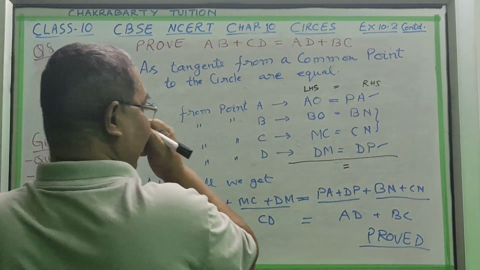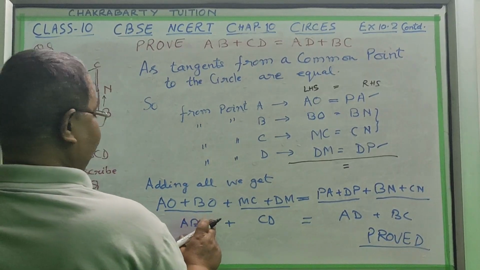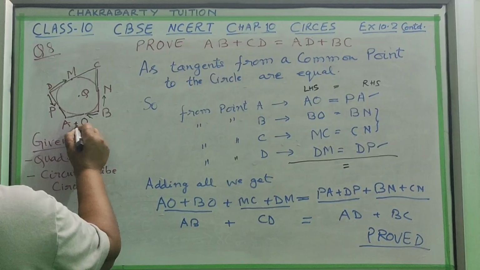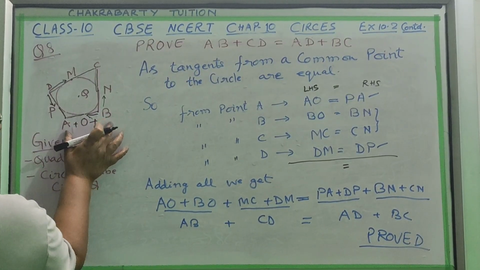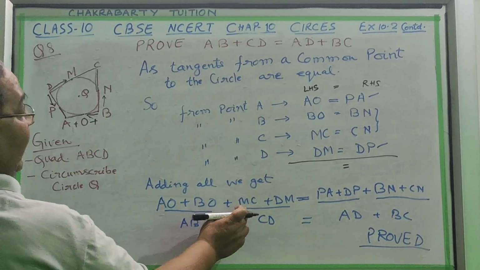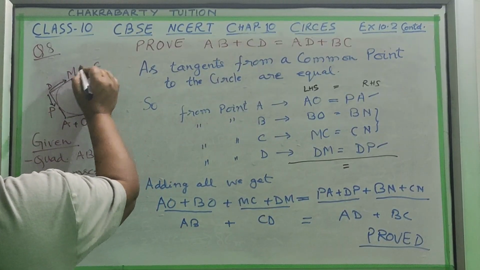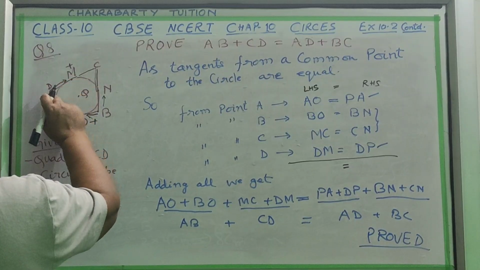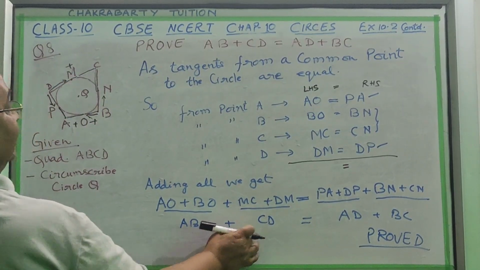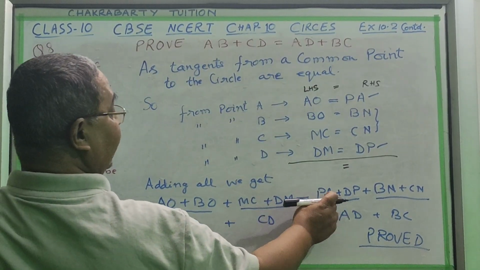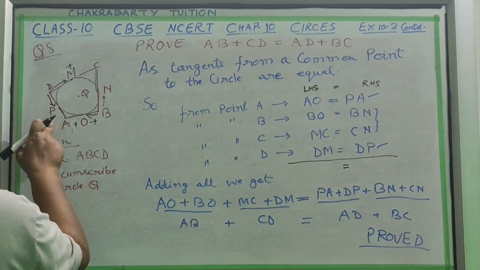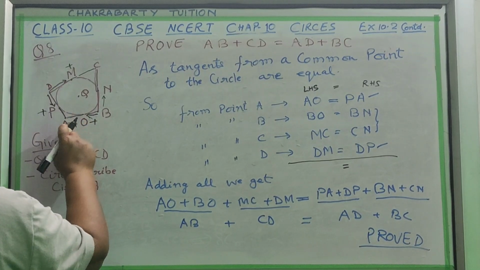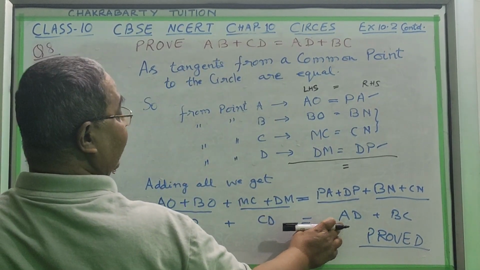Okay, this side we will go like this. In place of AB, AO plus OB is equal to the full line AB. Likewise, MC plus DM, if you add it, the full line CD is coming. Then in place of PA plus DP, if you make the line, it becomes DA, or AD.